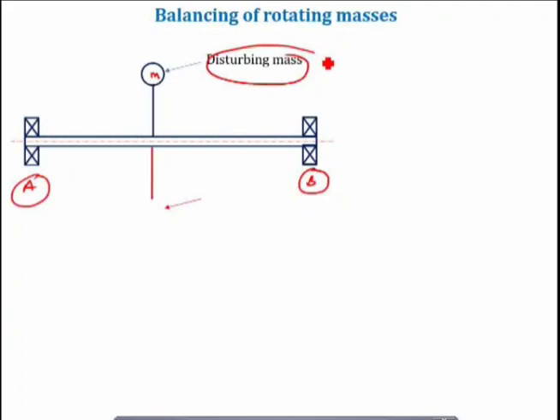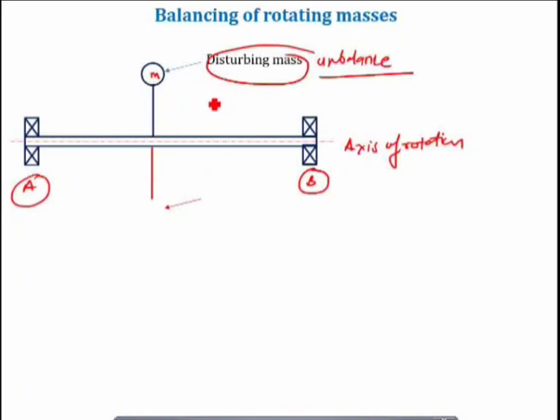So the disturbing mass is nothing but the unbalanced mass. We have already understood that when an unbalanced mass is rotating about the axis of rotation, it will generate a centrifugal force in a radially outward direction, and this centrifugal force is called a disturbing force.